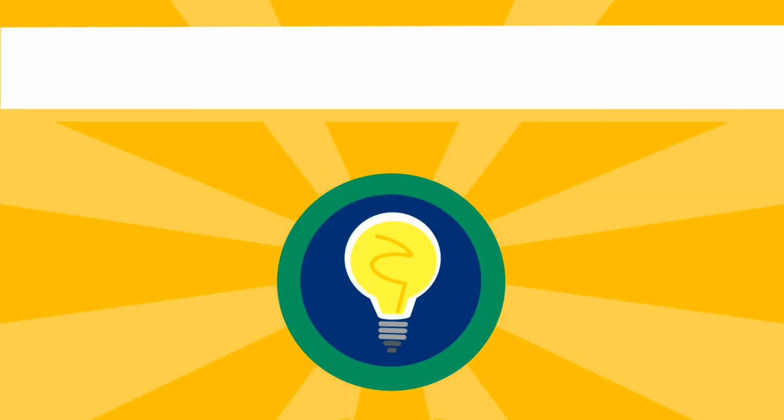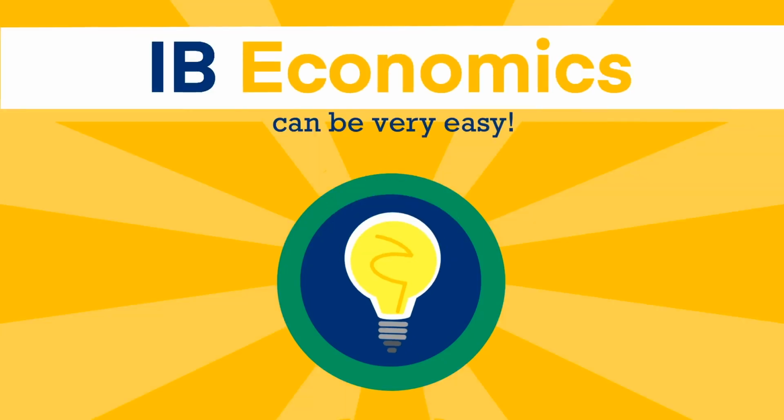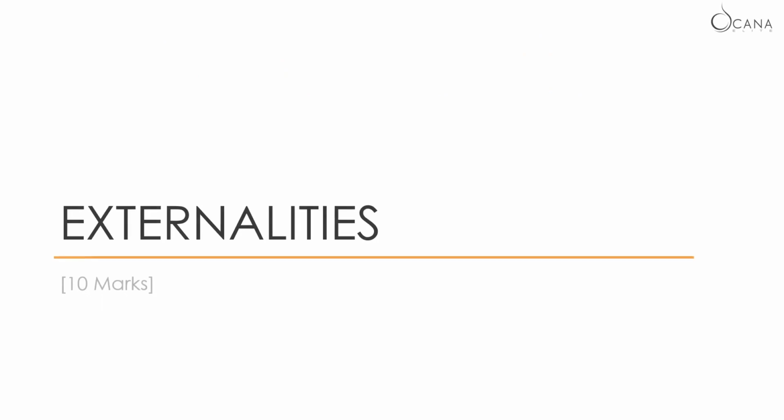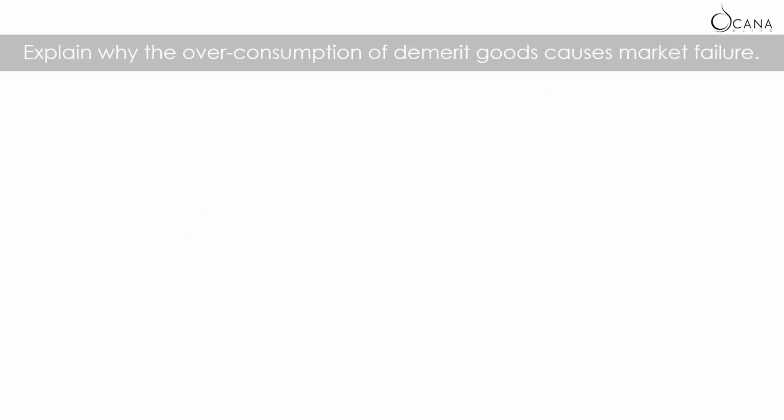IB economics essay writing can be made very easy. The question is: explain why the overconsumption of demerit goods causes market failure.